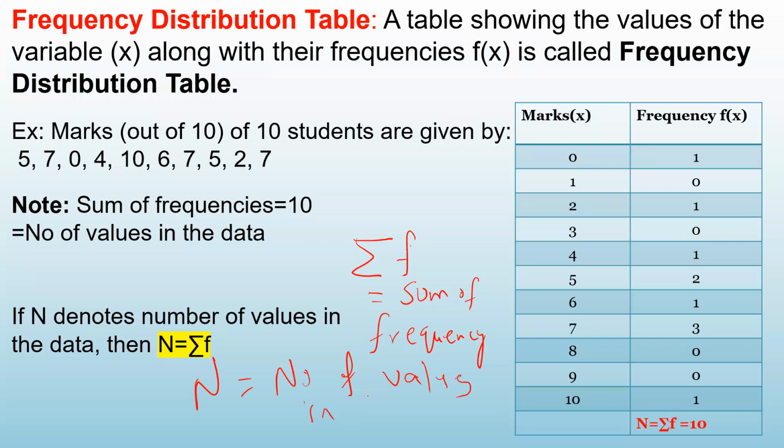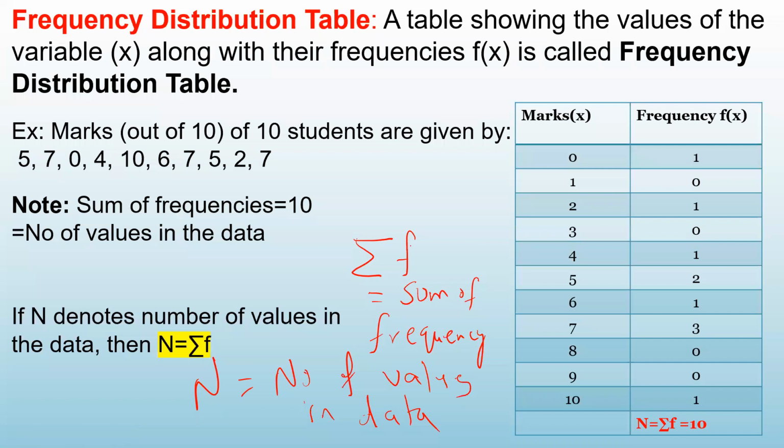डेटा में कितने वैल्यूज हैं, that is represented by capital N. How will you find that? अगर ऐसा raw data है तो you can count. अगर raw data नहीं है, ऐसा frequency distribution table दिया है, तो you can add the frequencies. That will give you the total number of values in the data.